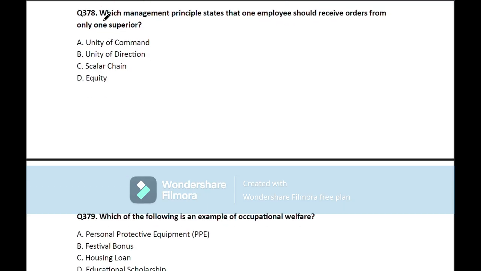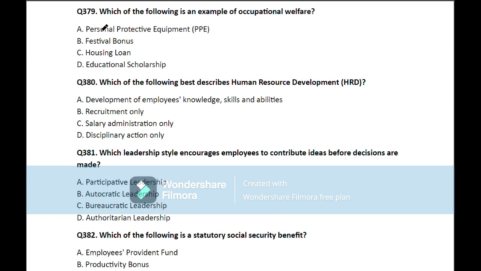Question number 378. Which management principle states that one employee should receive order from only one superior? So here the correct answer is unity of command. Move on to the next question.